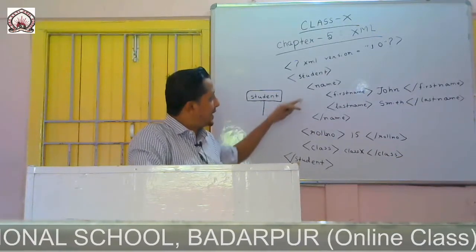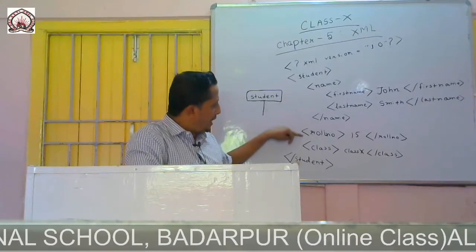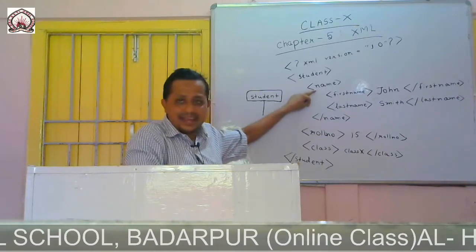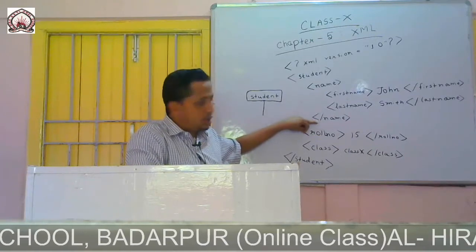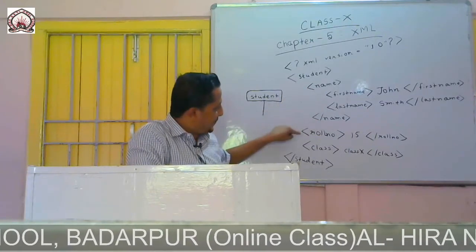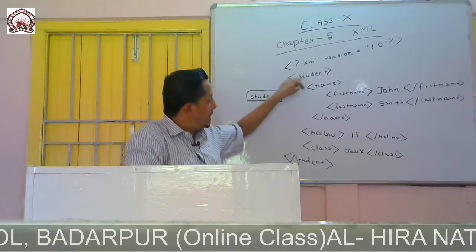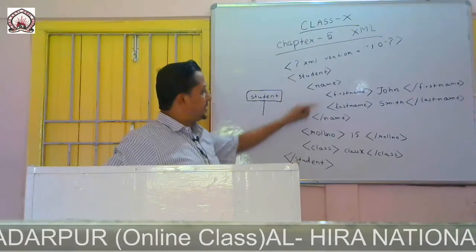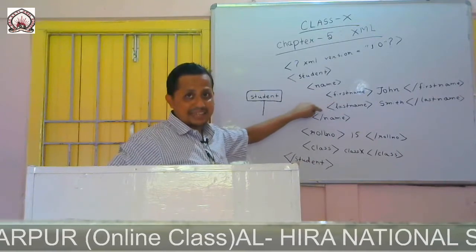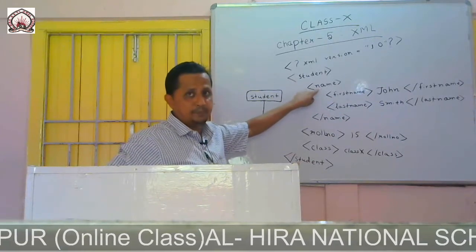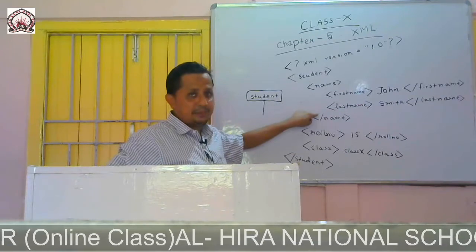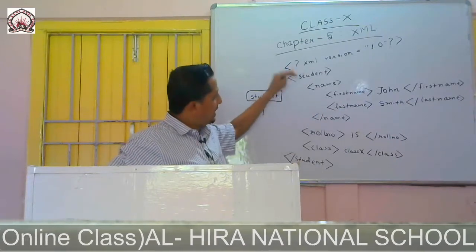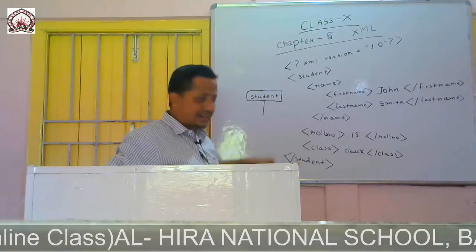We saw that they are name, roll number and class. Since I have a closing name here, it is a different child. So student has 3 children, name, roll number and class. First name and last name are children of name.